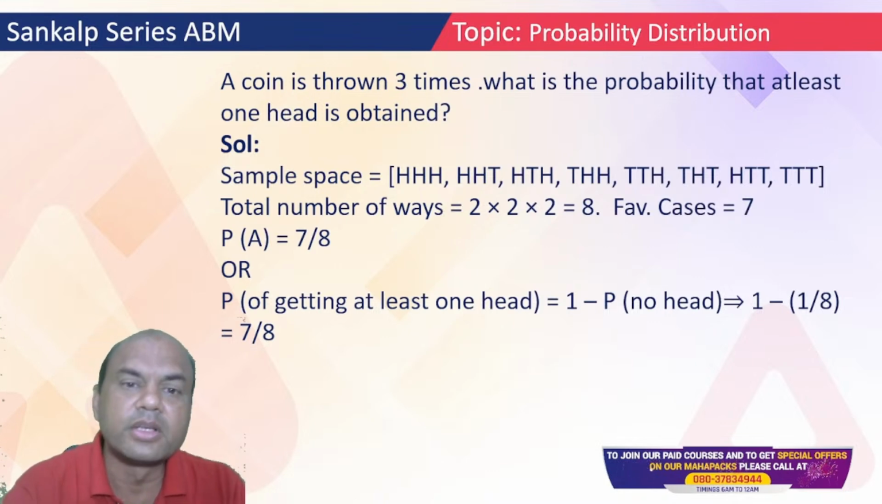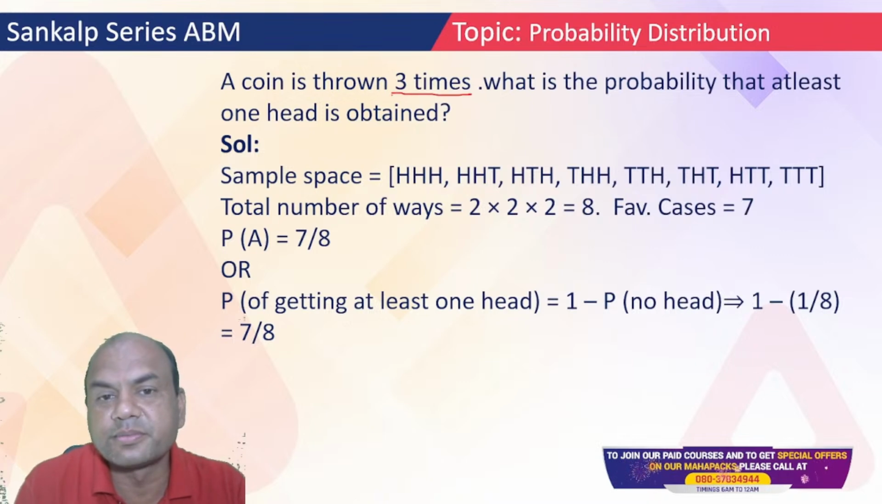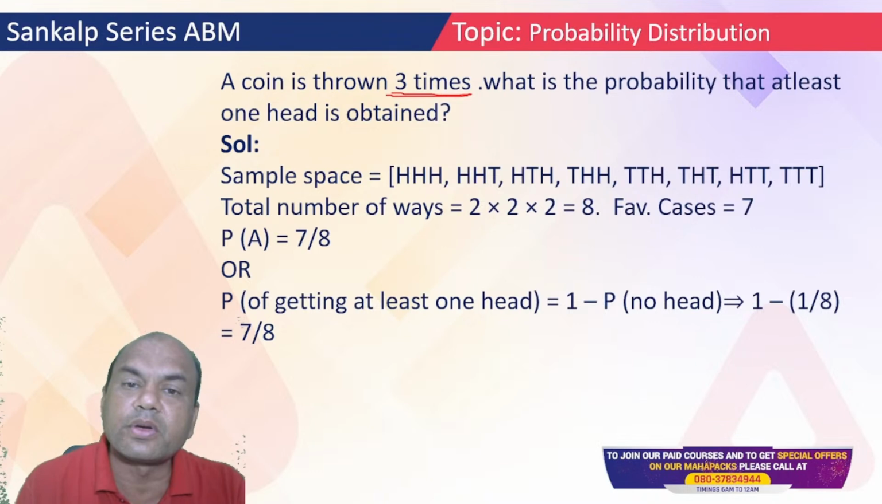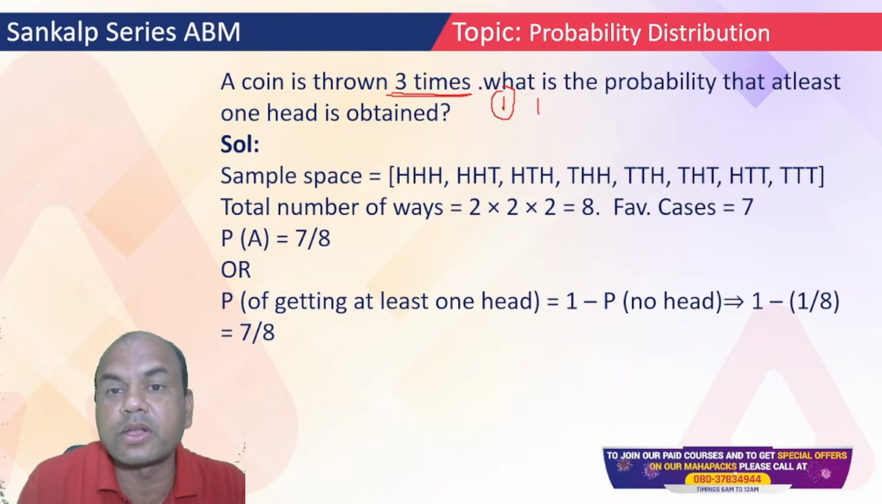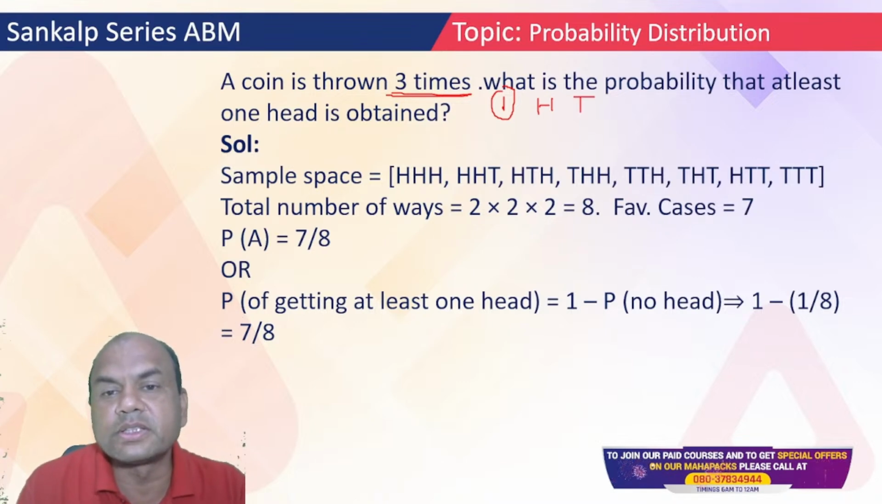Move on. A coin is thrown 3 times. What is the probability that at least one head is obtained? See, 3 times I am throwing the coin. Suppose I throw the coin only once. Either I'll get head or tail, right? Simple. So what are the total outcomes? 2.